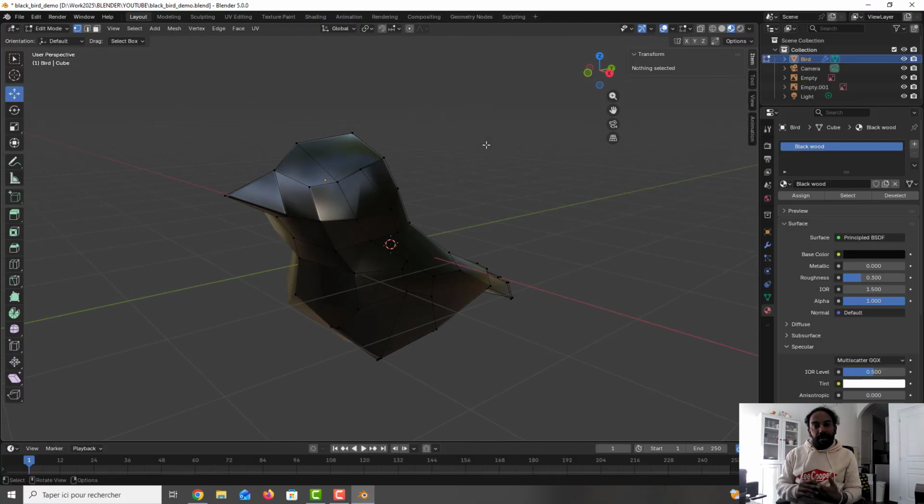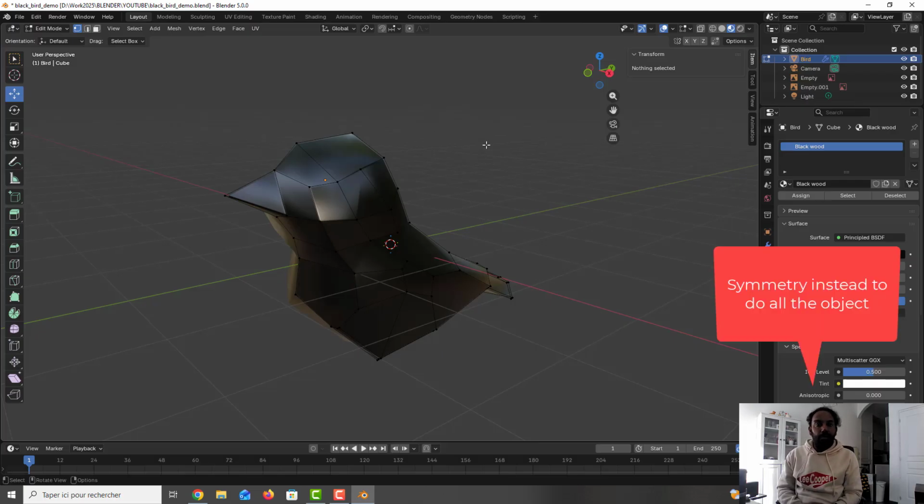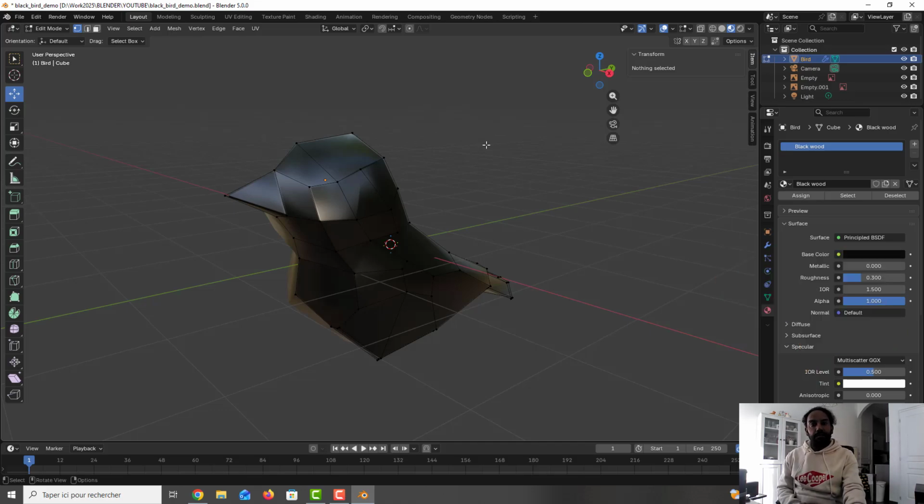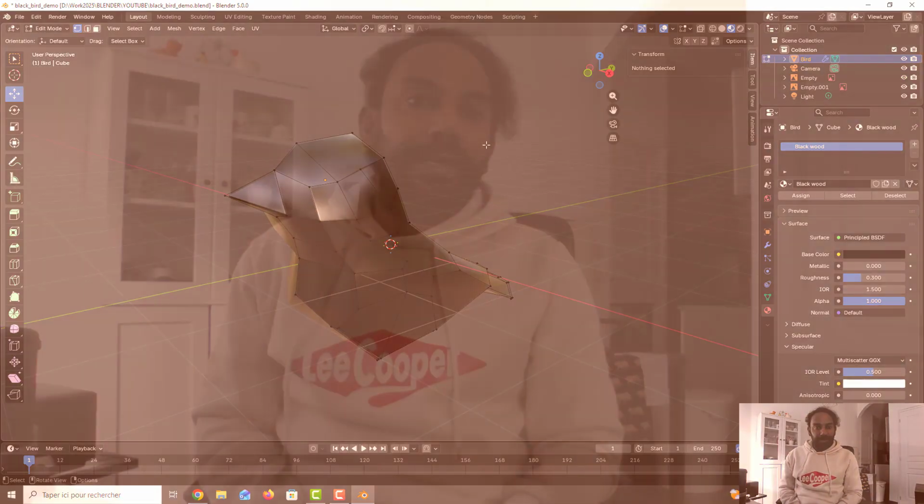So if you have an object to model, what you can do is always do the symmetry, of course, because you don't take too much time to do the whole object. And after the symmetry, for this kind of non-organic shape, you can do a bevel on that with the modifier, and you can do an auto smooth, and you can choose the right angle, and of course you can put the material. I hope you have enjoyed this tutorial, and we will see you in another one in the next video.